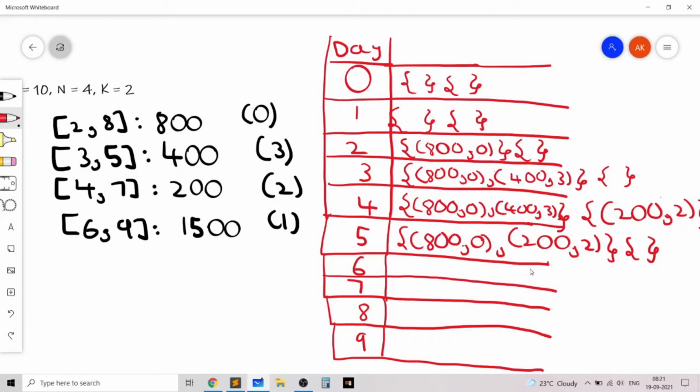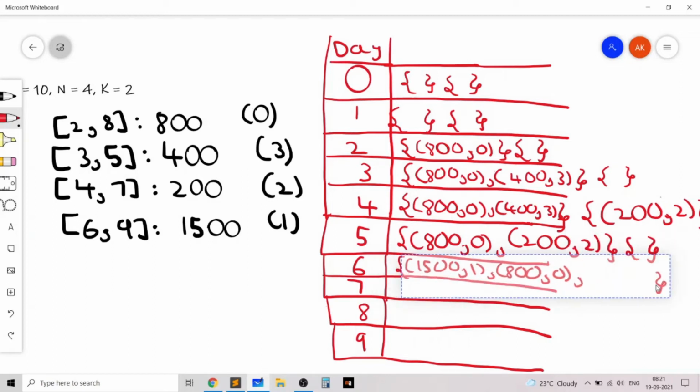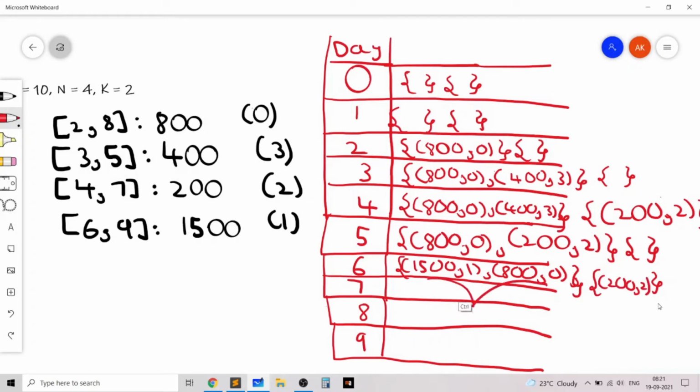Then on day 6, we have an event with 1500, and so we insert that event with 1500 into the first multiset, but the size of our multiset is too big. The size is actually 3, so we need to remove the smallest element. We'll remove 200,2 and move it to the second multiset. And now you can see that we have 1500 plus 800, which is 2300.